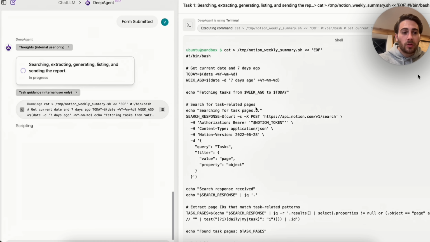So we could see the internal thoughts here. It's going through, it's searching, it's extracting, it's generating, it's listing, and then it's going to actually go through and send the report. And again, this is nuts because you can do all of this from DeepAgent and you don't have to go into Notion, you don't have to go into Slack, and you don't have to do any of these types of things manually anymore.